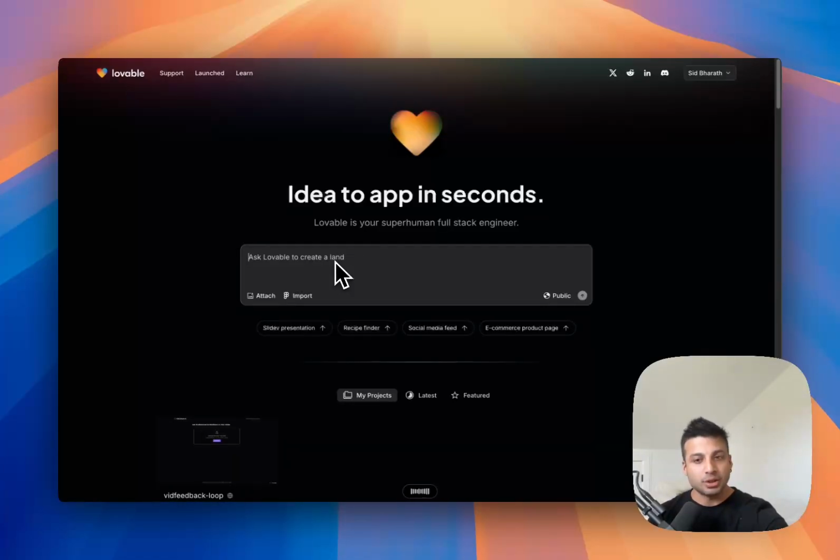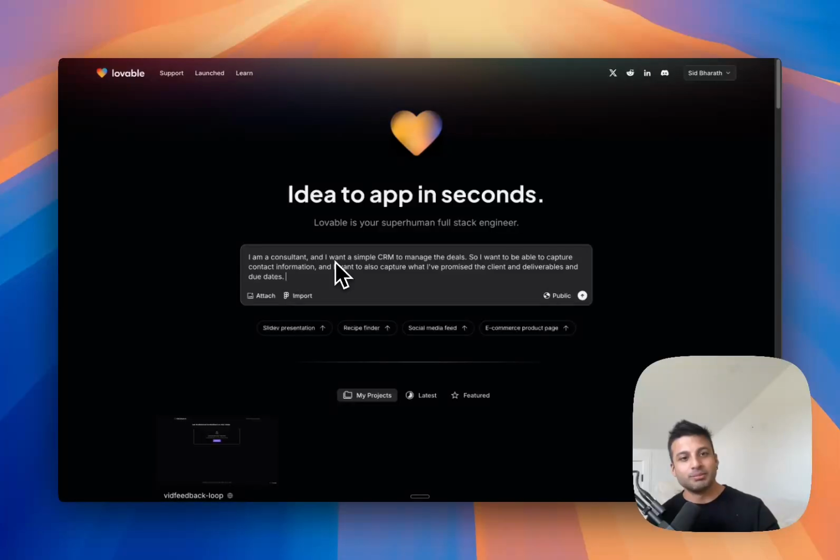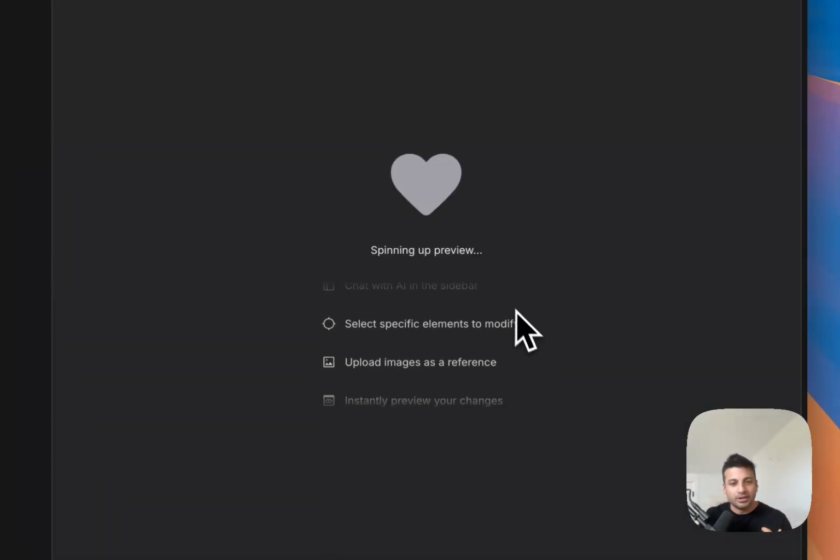So I want to be able to capture contact information, and I want to also capture what I've promised the client and deliverables and due dates. And so I'm just speaking to the computer here. I'm using a software called Whisperflow, which transcribes my voice into text. As you can see, it's showing up here. And I'm just describing what I need. So I've given it some context that I'm a consultant and I need a CRM, and I'm allowing the app to sort of figure it out on its own.